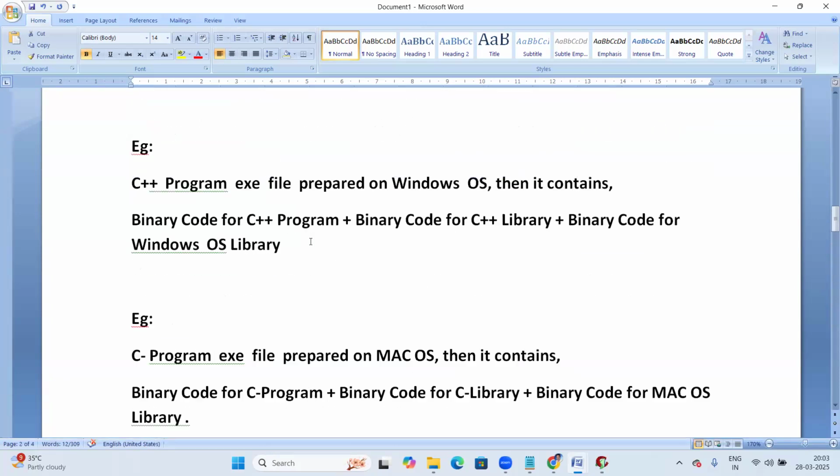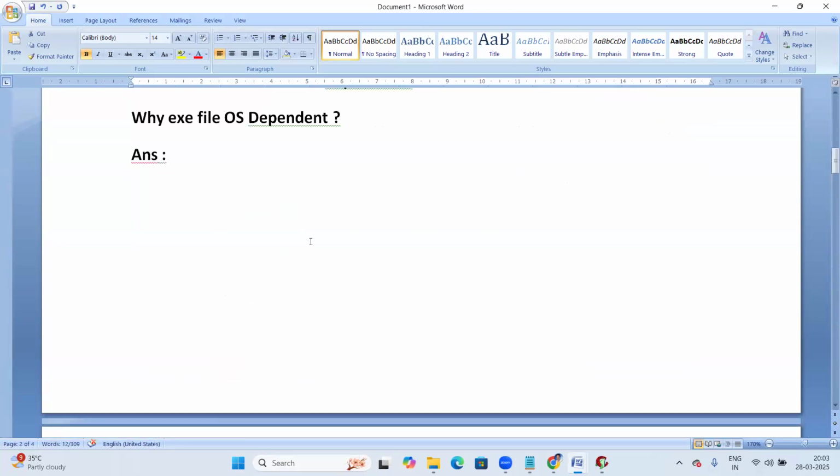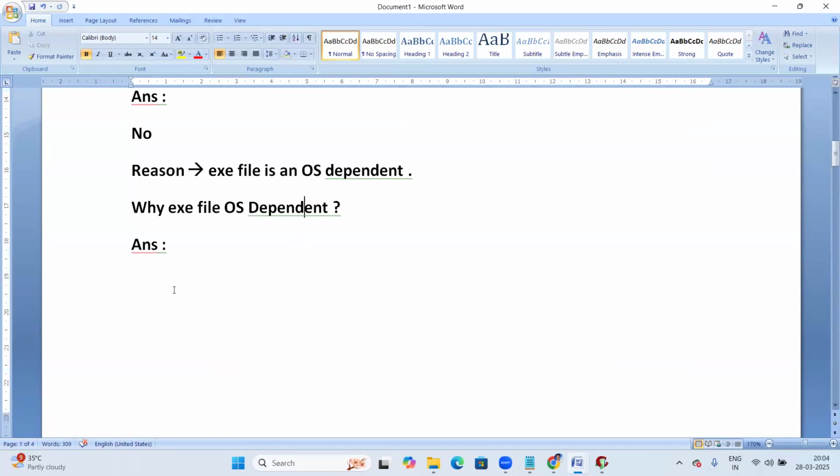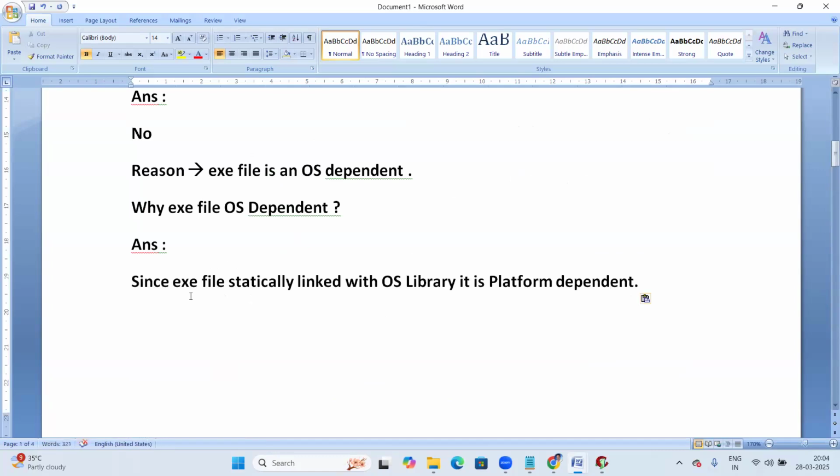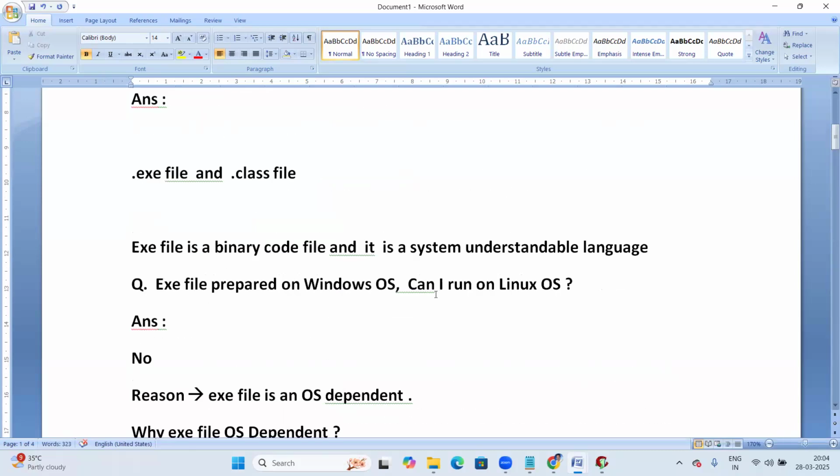Now let us answer our question. Question: why is the exe file OS dependent? Reason: since the exe file is statically linked with the OS library, it's platform dependent or OS dependent. You can say either one. That's it.